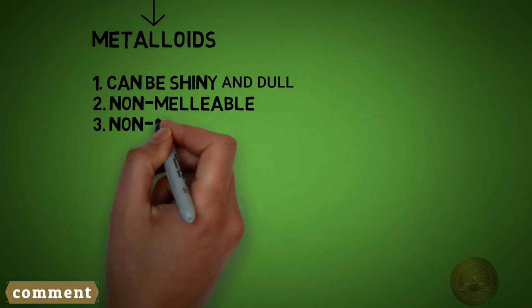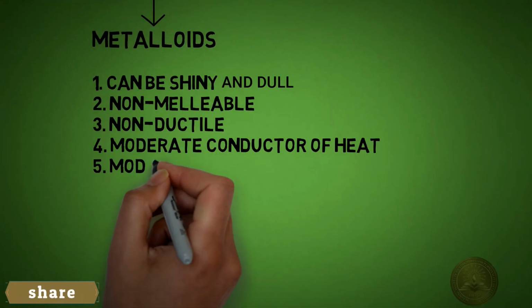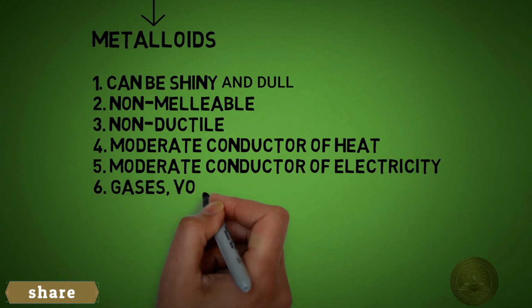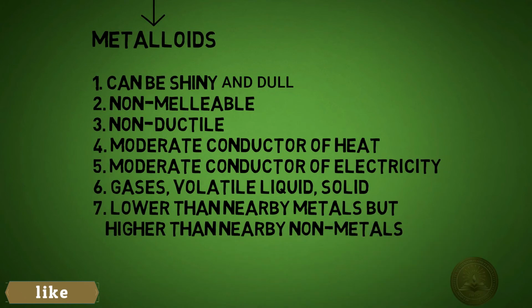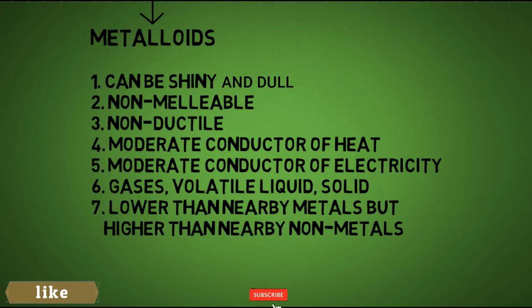Now we have metalloids. What are metalloids? Some elements are difficult to categorize as a metal or a non-metal because they have properties of each. These elements are called metalloids. They can be shiny or dull, non-malleable, non-ductile, moderate conductors of heat, moderate conductors of electricity, and can be gases, volatile liquids, or solids. When we talk about density, it is lower than nearby metals but higher than nearby non-metals.